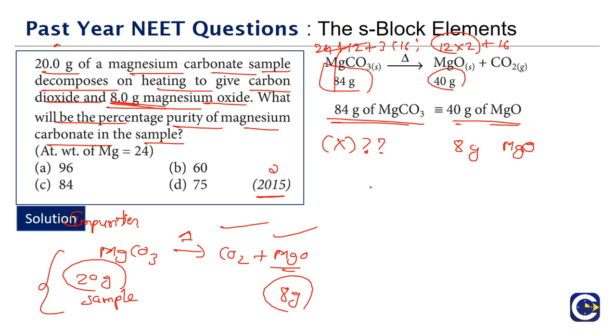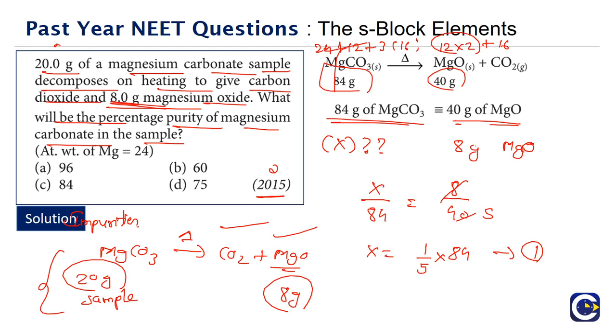Proportion, right. X by 84 will be equal to 8 by 40. So the X value will be 8 by 40, which means 1 by 5, so 1 by 5 into 84. We will not simplify it, we will just keep it as it is. So this is the X amount.